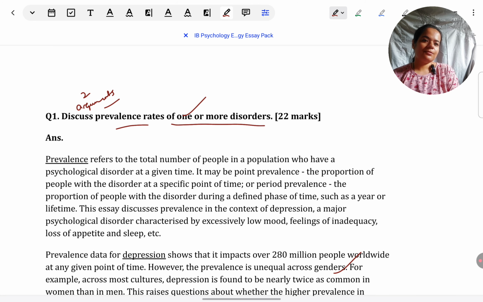Okay, so what we are going to do for discuss command term, broadly I have explained to you. Now step by step we will look at the answer. I won't be able to read out the whole answer, it's not in the scope of this video. Some examples I'll keep on highlighting from the answer, and I'll keep on showing you how it is organized and what content is covered. Let's begin.